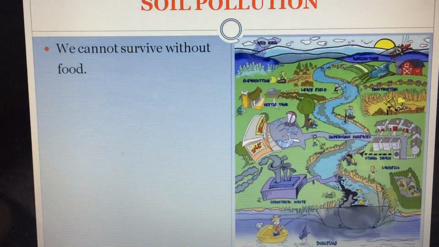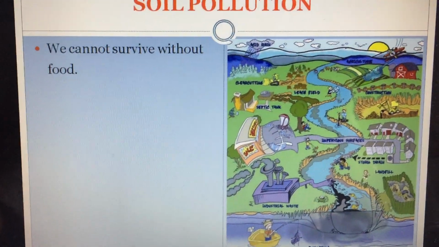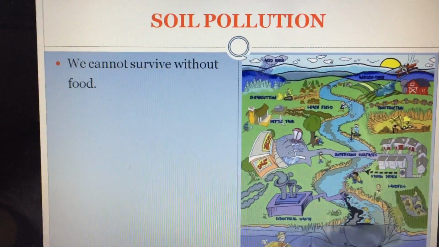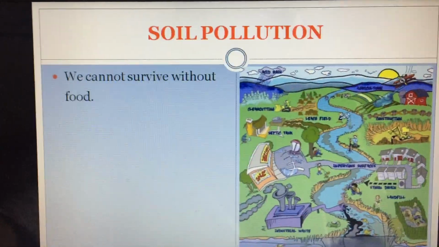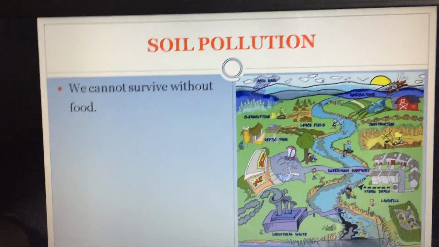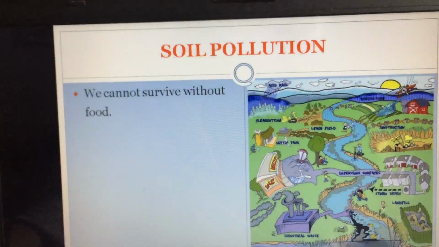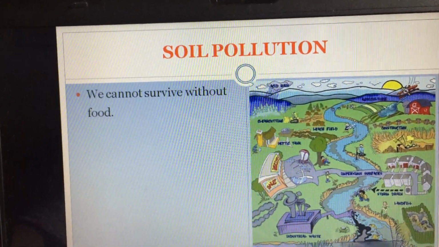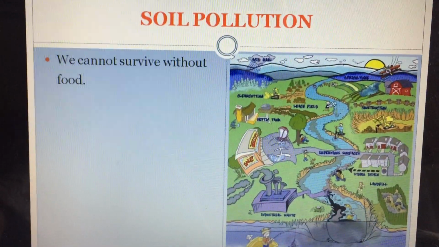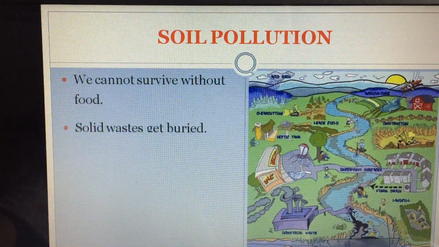If I say for one day you don't eat anything, after a few hours you will start feeling hungry. So food is essential to survive, and these foods are grown directly or indirectly in the soil. Plants are planted, and from plants and crops we get our food, we get green vegetables, we get fruits. So soil is the main part to grow a plant.